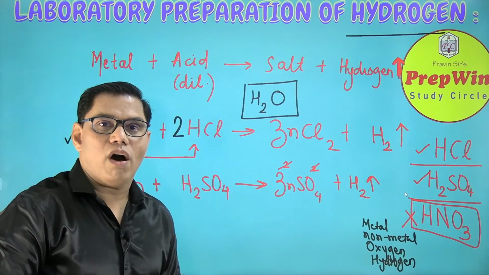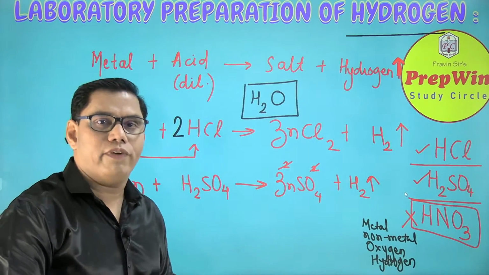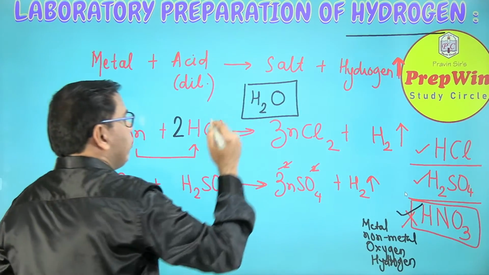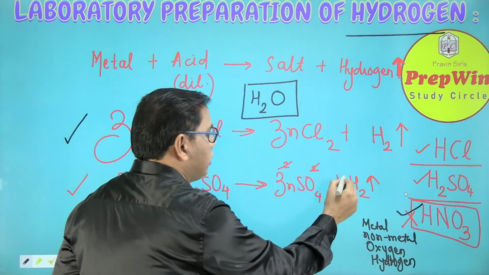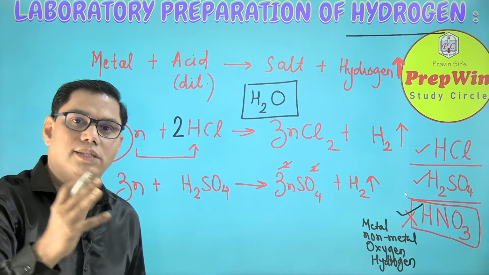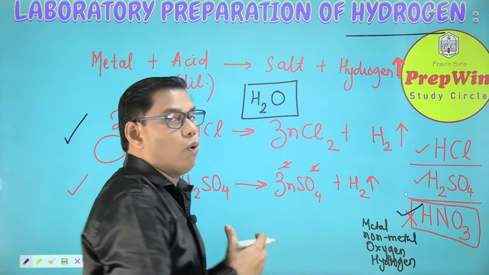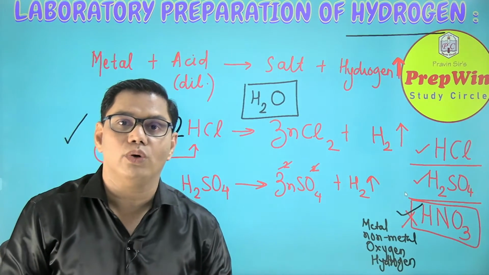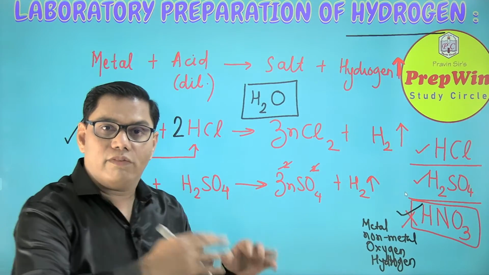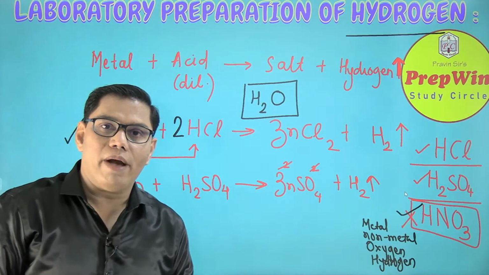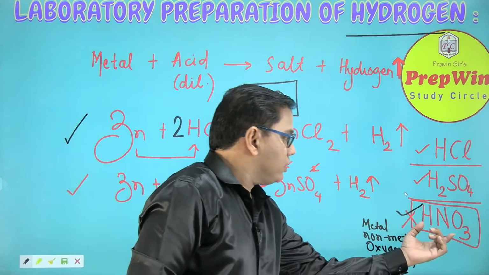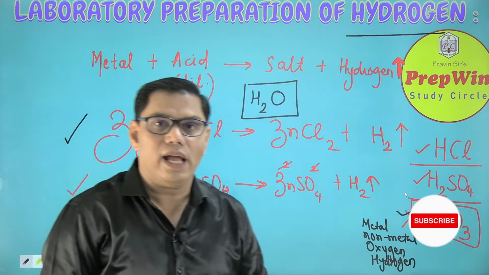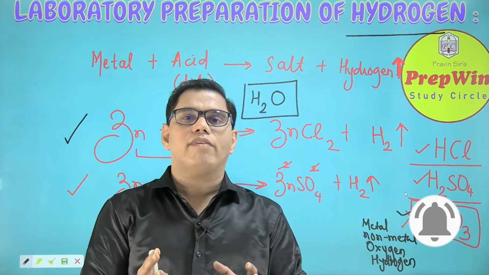So our purpose of getting the hydrogen gas is defeated, and instead of hydrogen, in case of nitric acid, what we get is water. This hydrogen H2 is oxidized, meaning oxygen is added and you get H2O, water. This reaction, or nitric acid, can be useful if you are preparing water, which is your next chapter. So in the preparation of water, maybe dilute nitric acid is useful, but not in the preparation of hydrogen gas. I hope you have understood this.